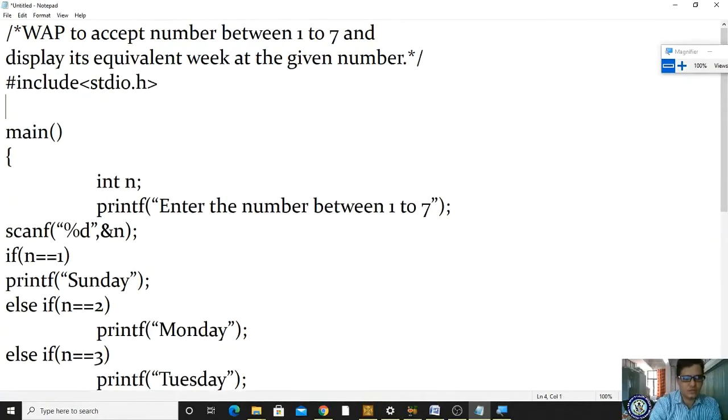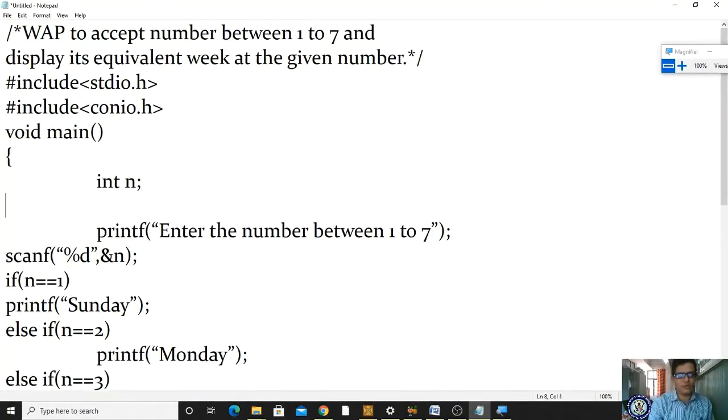include stdio.h. Next void main. Now we have to define the variables. We have to read only one variable, right? If I enter number 1, it has to display so and so, right? For that I am defining int n, afterwards clear screen. Next I am writing one output statement stating enter a number between 1 to 7.